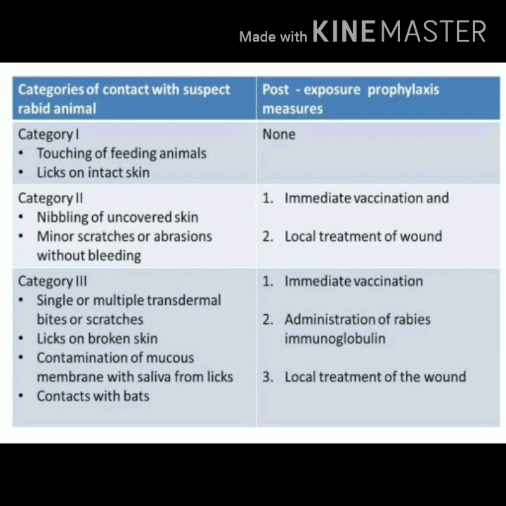What will be your suggestion for these patients? No post-exposure prophylaxis is required. And what can you say about the exposure? If you find intact skin, you can consider it as no exposure.